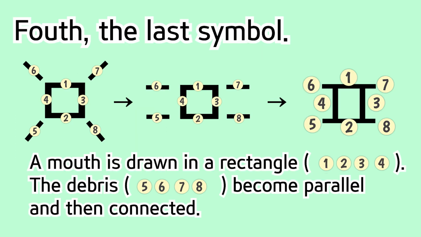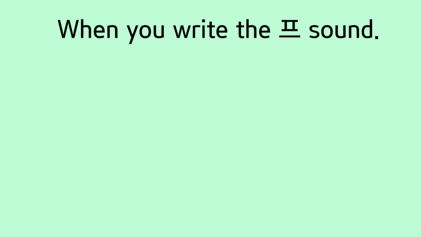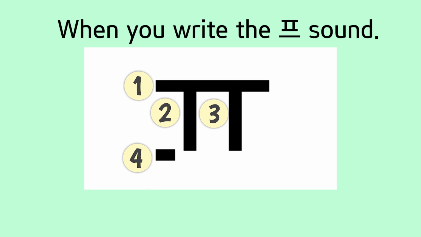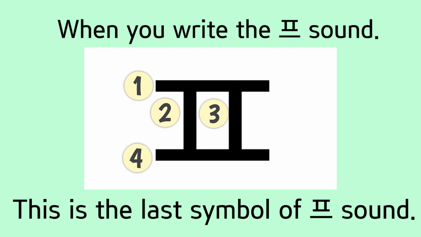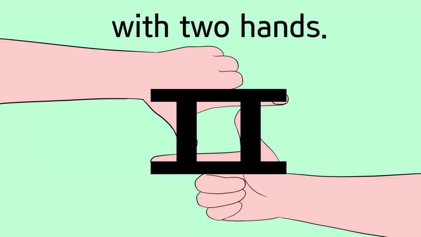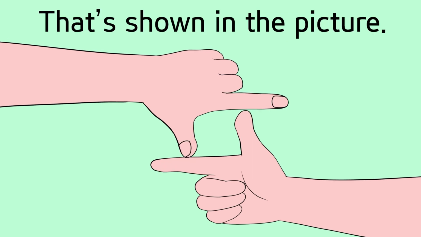Fourth, the last symbol. A mouth is drawn in a rectangle. 1, 2, 3, 4. The debris 5, 6, 7, 8 become parallel and then connected. When you write the P sound, 1, 2, 3, 4. This is the last symbol of the P sound. When the P sound is expressed with two hands, that's shown in the picture.